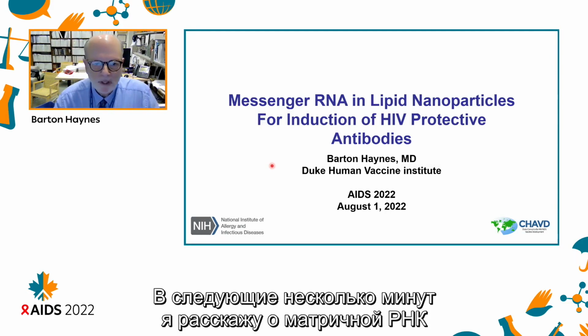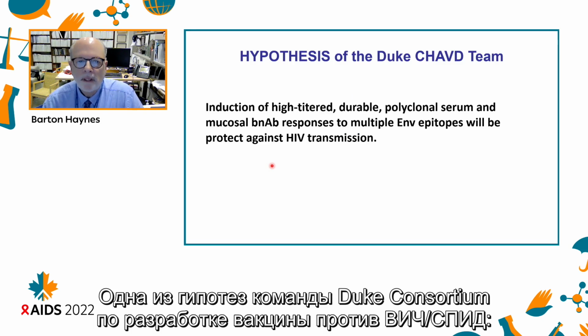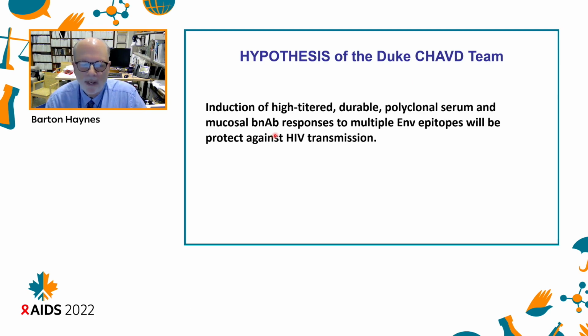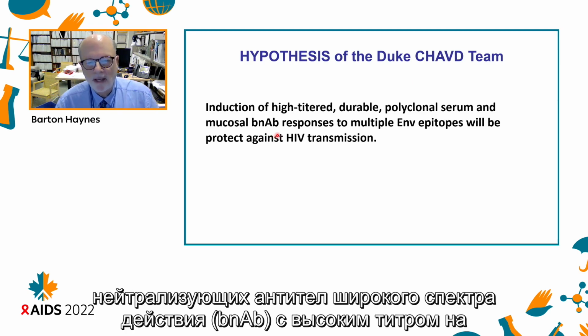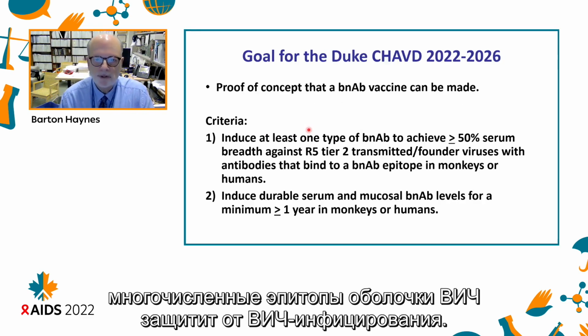Over the next few minutes, I'll talk about messenger RNA and lipid nanoparticles for the induction of HIV protective antibodies. The hypothesis of the Duke Consortium for HIV/AIDS vaccine development team is that the induction of high-titered, durable polyclonal serum and mucosal broad neutralizing antibody responses to multiple HIV envelope epitopes will be protective against HIV transmission.